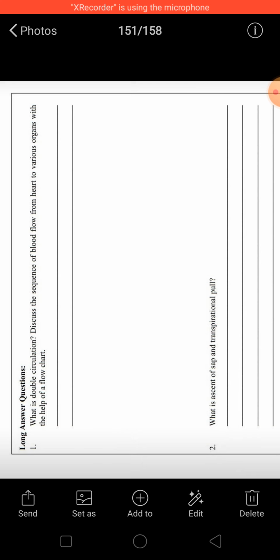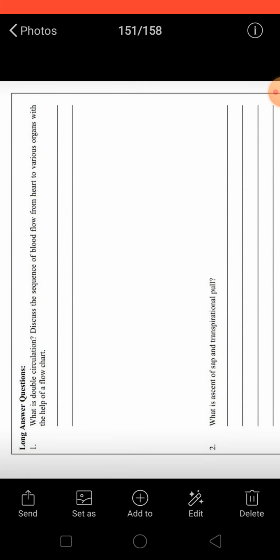So what is double circulation? In double circulation the blood comes twice in one cycle in heart. ठीक है, एक साइकिल में वो दो बार हार्ट में आता है. So that's why it is known as double circulation. Now discuss the sequence of blood flow from heart to various organs with the help of flow chart.